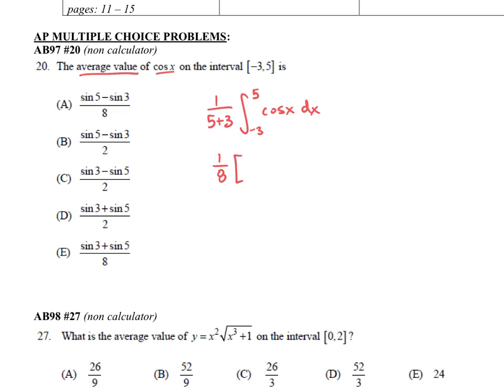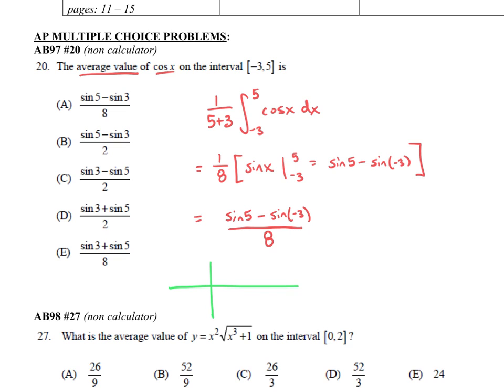The antiderivative is, of course, sine of x, evaluated from -3 to 5, which is sine of 5 minus sine of -3. Okay, so what we get here is sine of 5 minus sine of -3, and then all divided by 8. And if you notice, that's not an answer. What they're doing to you is a little cruel, actually.